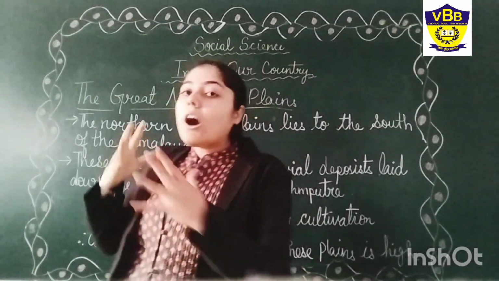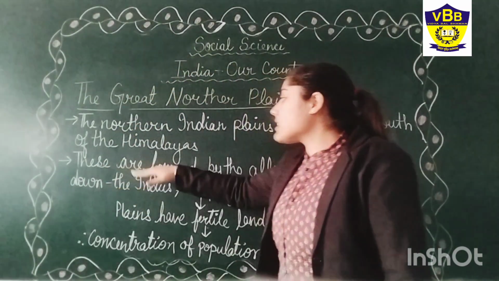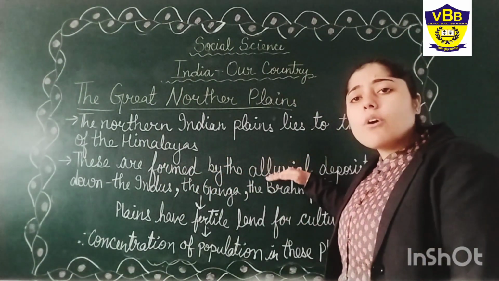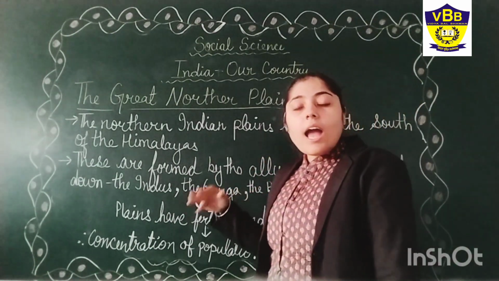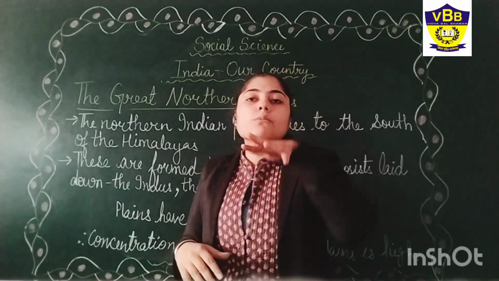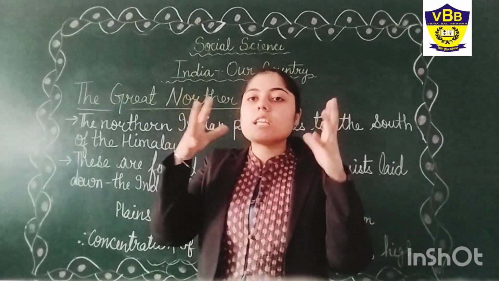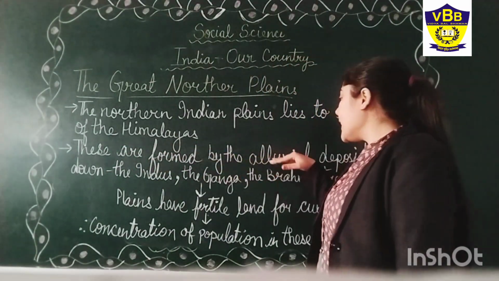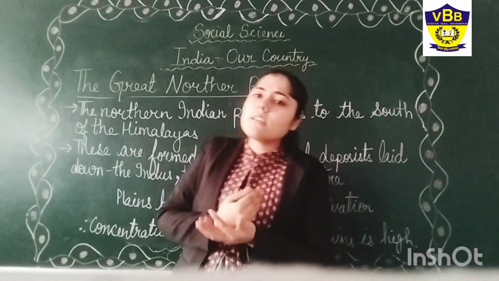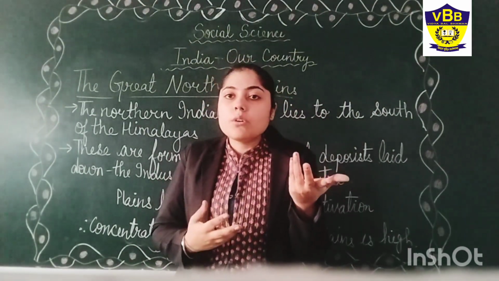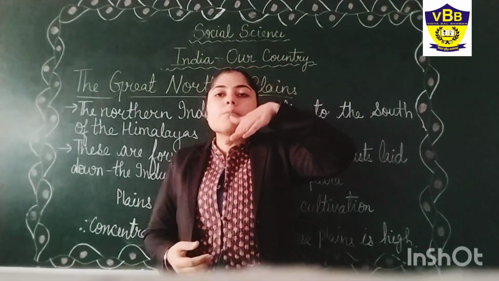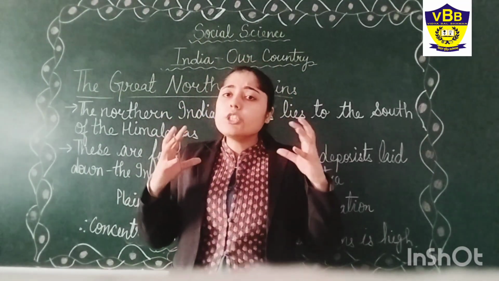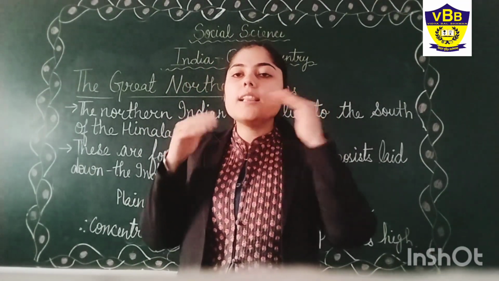Okay. How were these northern plains formed? These are formed by alluvial deposits. How did the alluvial deposits come to lie in the northern plain? The reason is that when rivers flow from the mountains, while they are flowing, they carry sand and small nutrients from the soil with them.